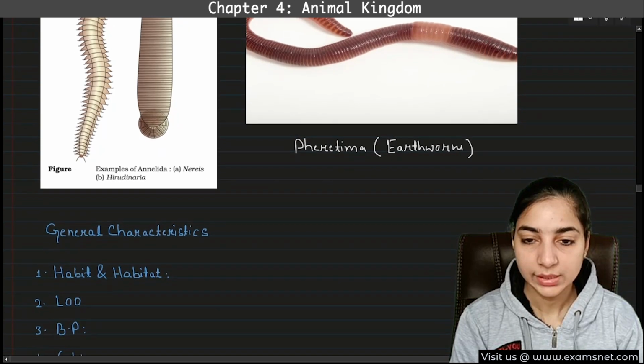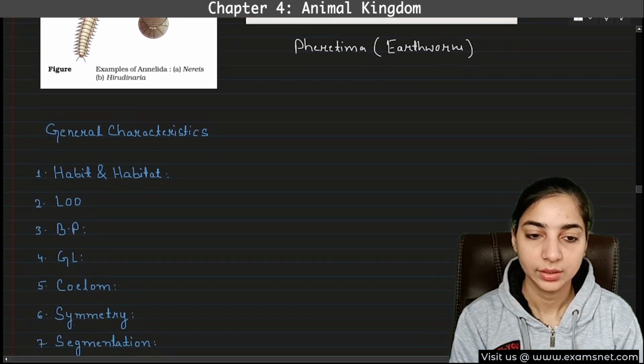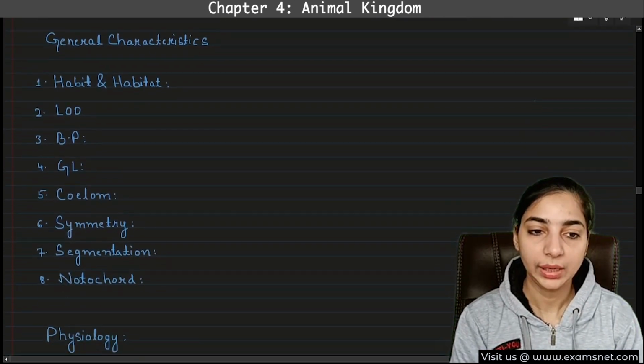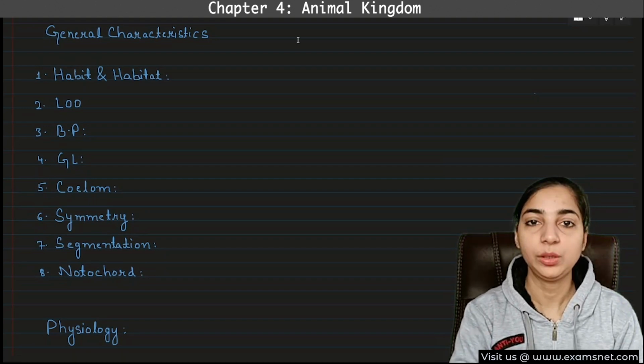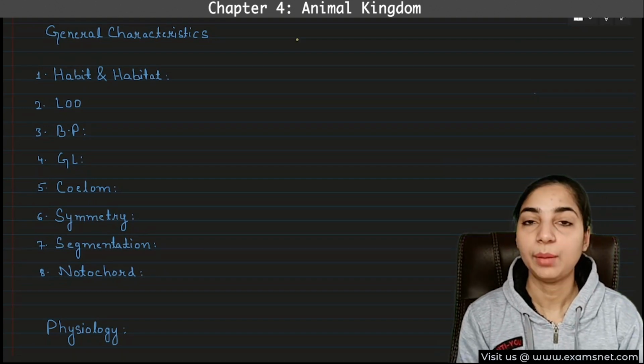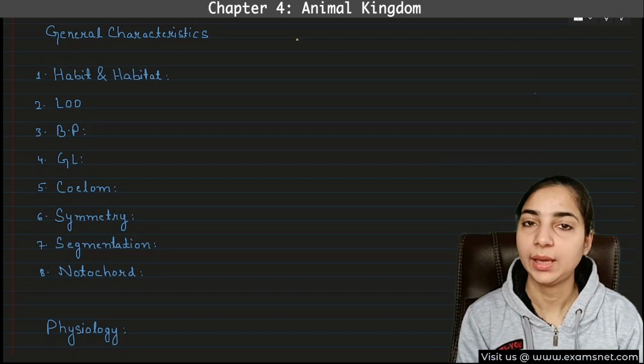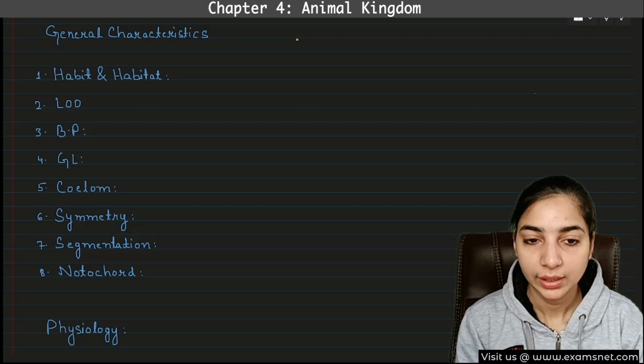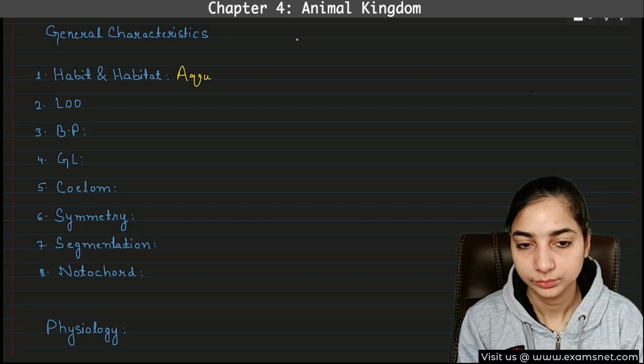Now, let's come to the general characteristics. As usual, we will be writing the general characteristics. First, you will try to answer yourself. What will be the habit and habitat of the earthworms? It can be aquatic or terrestrial.